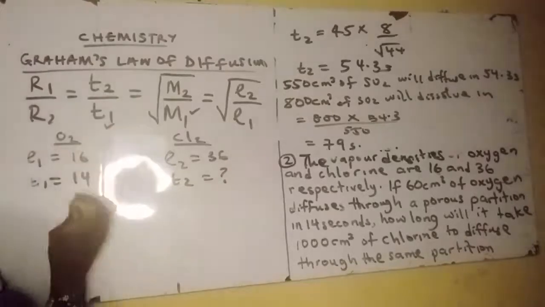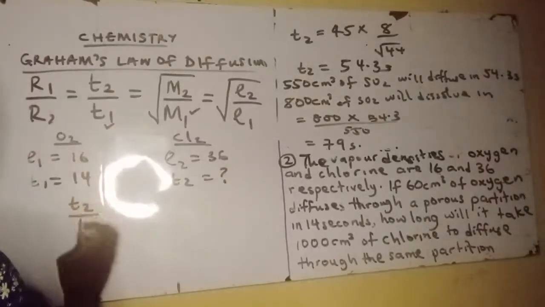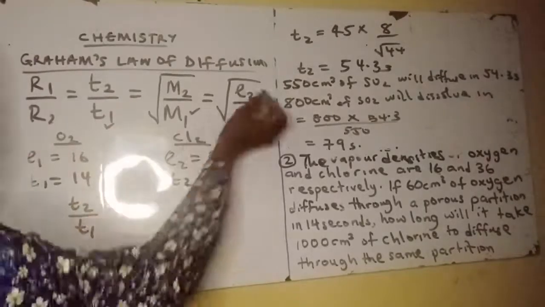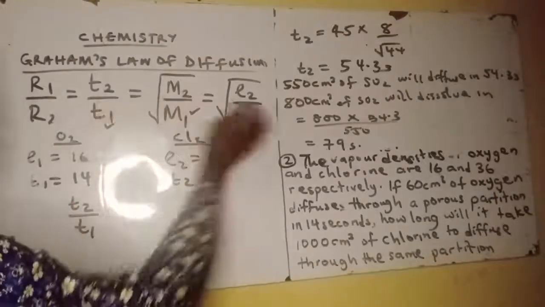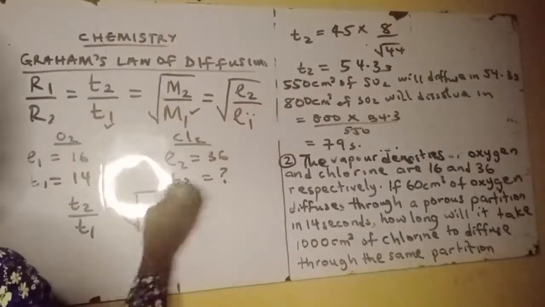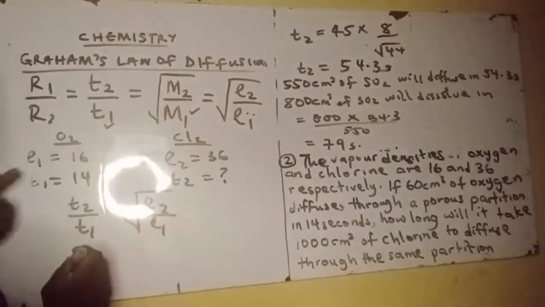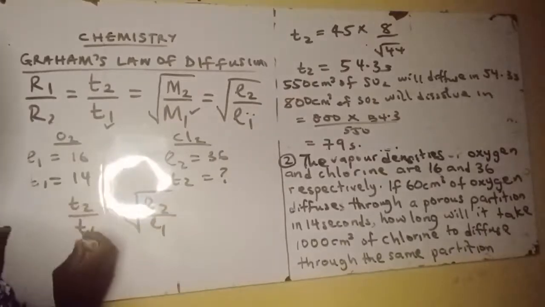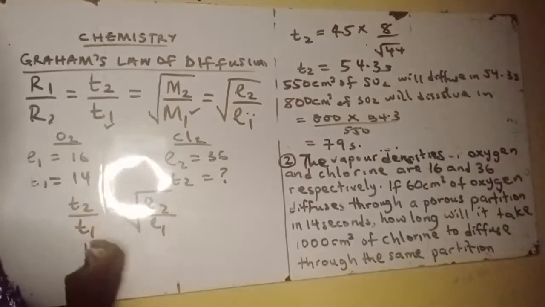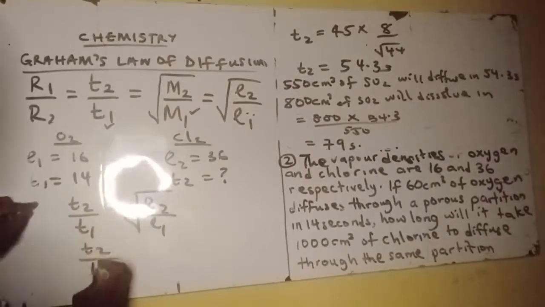We can now use this relationship that T2 over T1 is equal to root ρ2 over ρ1. So T2 over T1. What's the T2? We don't know. T1 is 14.